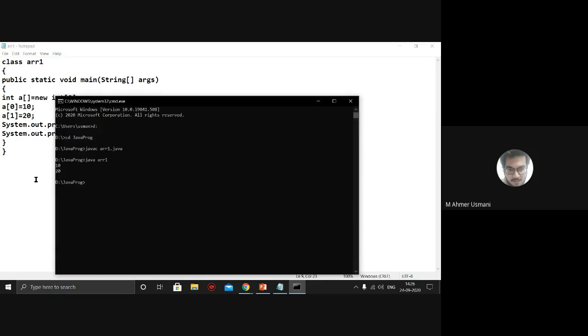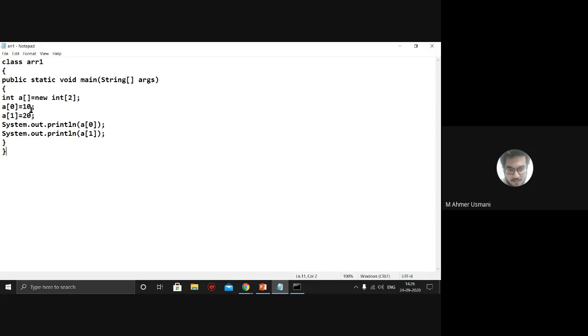Okay, so I've created an array. I've assigned the values. I've passed the values 10 and 20, and finally I'm just displaying it. So I'm getting the values as 10 and 20. Okay, I'll just check it out. अगर मैं ये जो square bracket है, can I have some other combination? So can I put it over here? Okay, I'll just remove this part. Okay, I'll just save it.